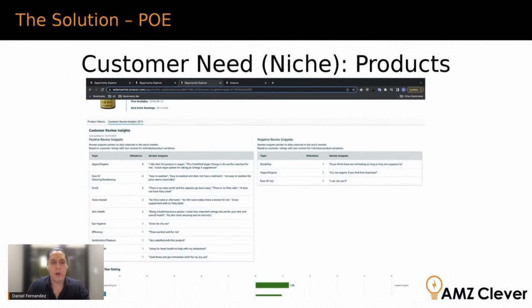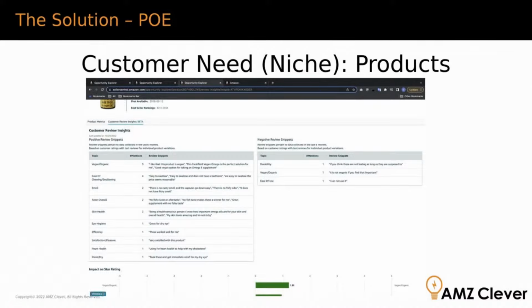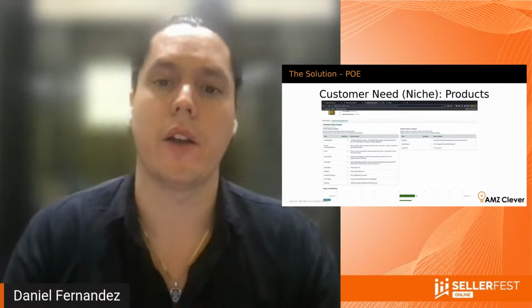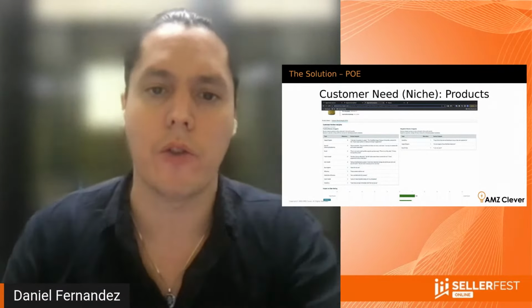Last, I'm moving here to, within this product, customer reviews, review insights. Here, Amazon is analyzing all of the reviews, and they're extracting little parts of reviews that are in common, and they're creating these categories, right? You can see on the left side is positive review snippets, they're calling them. On the right side, it is negative review snippets. And within each of these two columns, they are creating topics, right? When they find topics that are recurring in many reviews, they are sharing those with us.